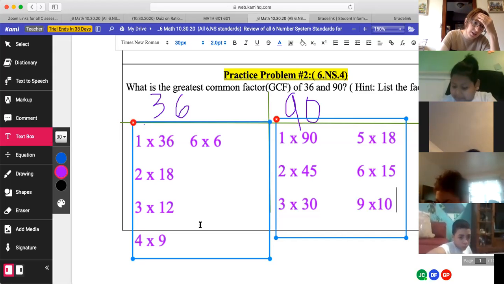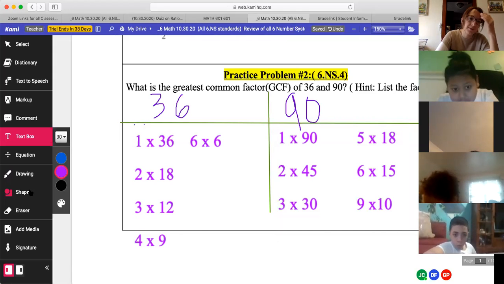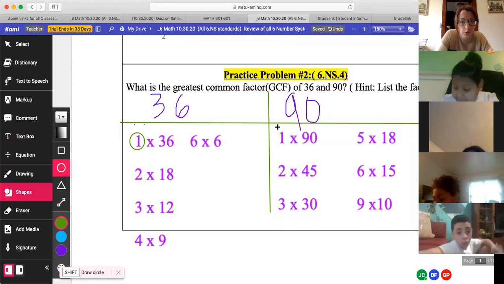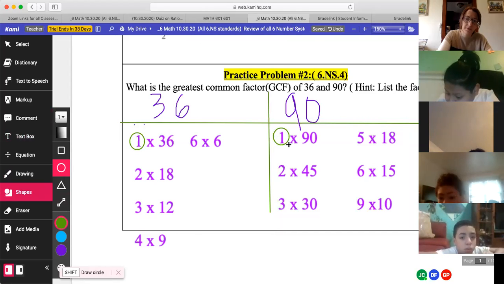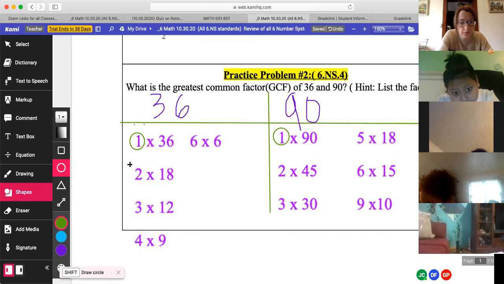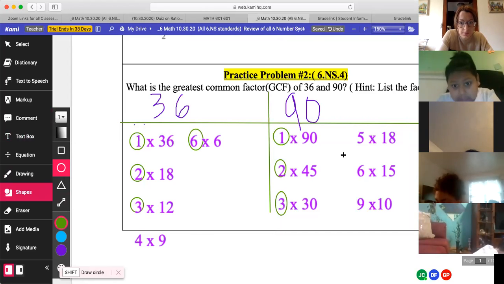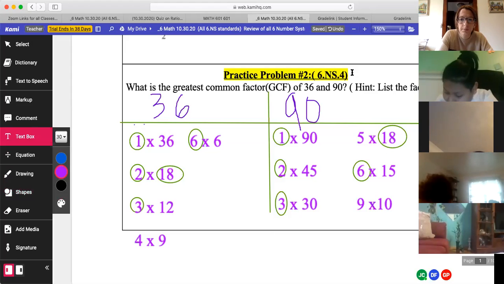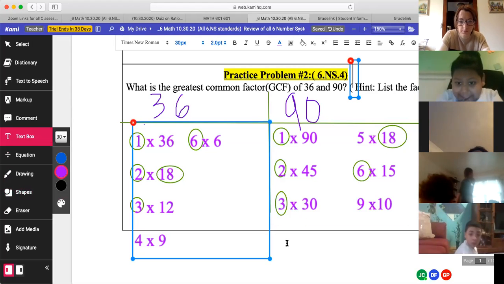All right. Now, Andrew, you want to circle all the common factors. Do they share a 1? Yes. Okay, so we're going to circle that. Please write this down, folks. Do they share a 2? Yes. Do they share a 3, Andrew? Yes. Do they share a 6? Yes. What other numbers do they share? Do they share an 18? Yes. So what is the GCF of these numbers, sir? The GCF of these numbers is 18.